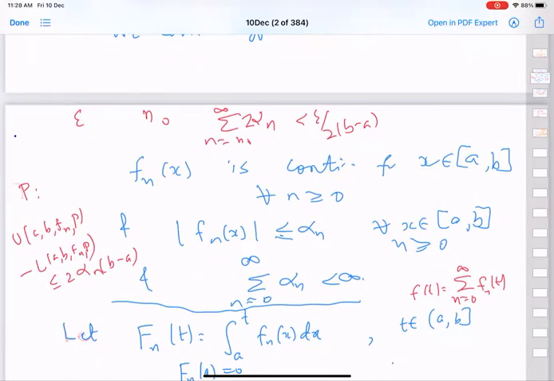This was the thing on which we spent most of our time. You have continuous functions, each one bounded, and the bound of the nth one is itself summable.